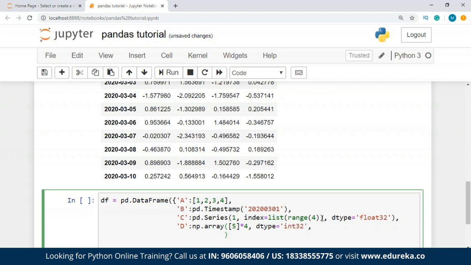Yes. Alright, now I take my final value, which is going to be e, and inside this I'm going to pass a categorical object, guys. We're going to talk about this later on in the session, so don't worry. I'm just showing you how you can create a data frame using all these objects that we have at our disposal, guys.